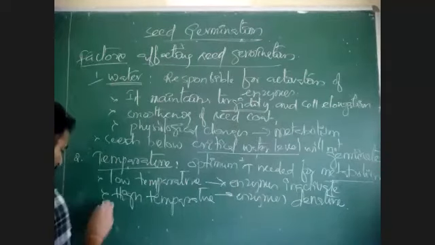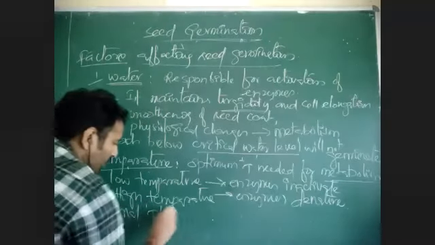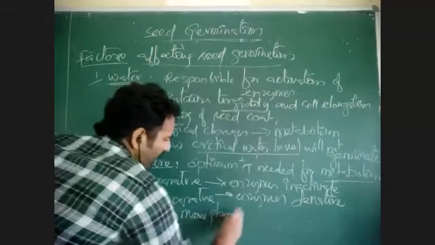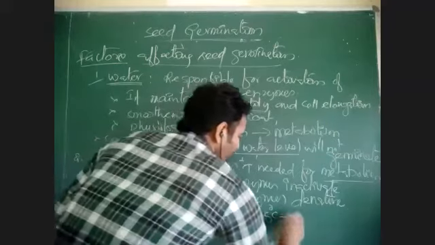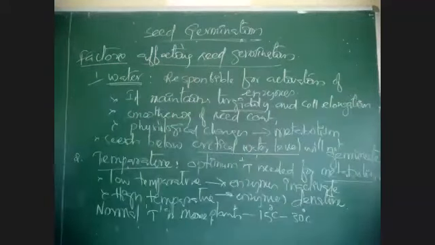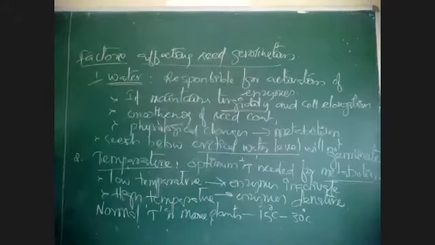What is the normal range of temperature? In the majority of plants, the normal temperature for seed germination is 15 to 30 degrees centigrade. A temperature of 15 to 30 degrees is suitable for the germination of seed in the majority of plants.